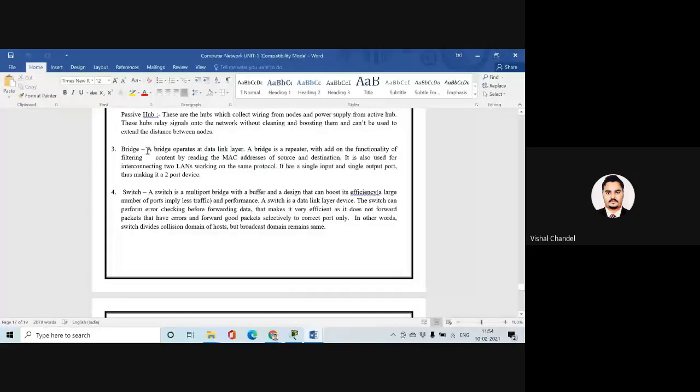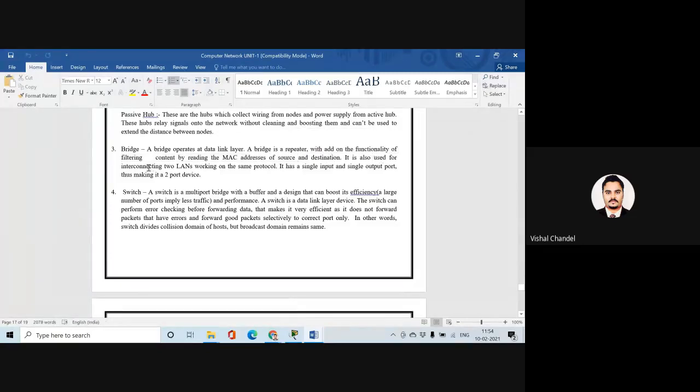A bridge operates at the data link layer. Please keep this in your mind. A bridge operates at the data link layer, and a bridge is a repeater with added functionality of filtering content by reading the MAC address of the source and the destination.